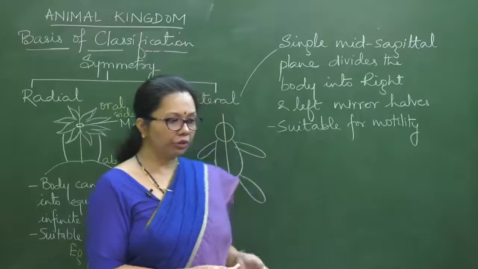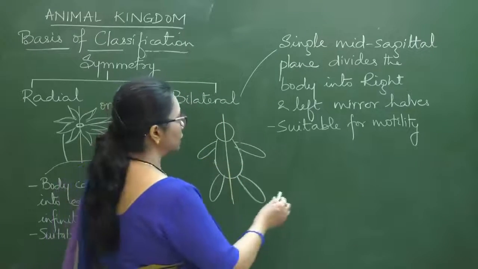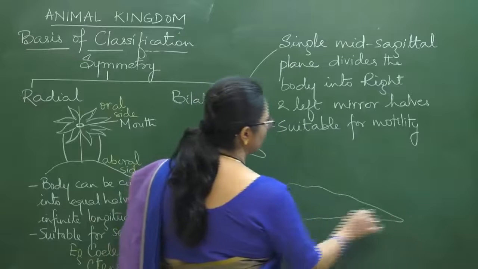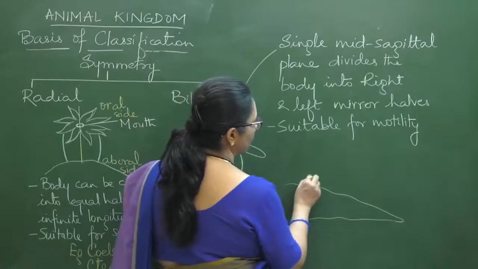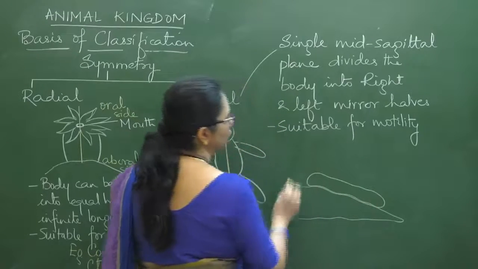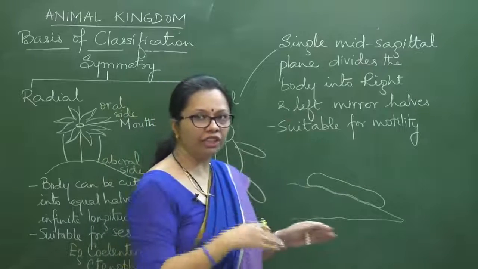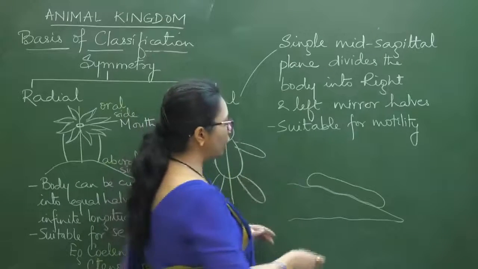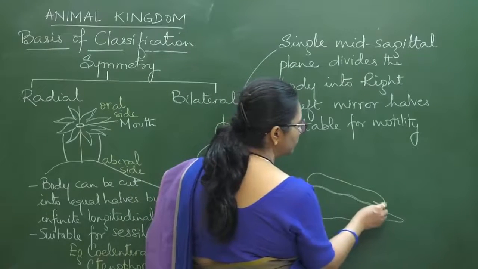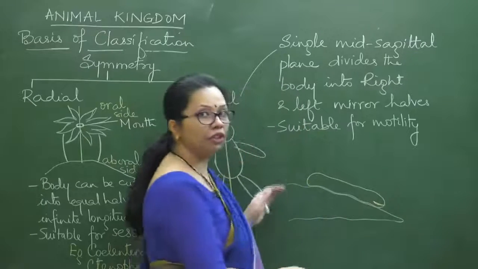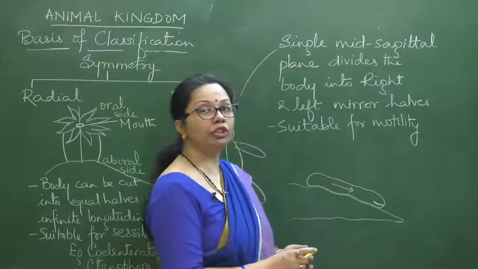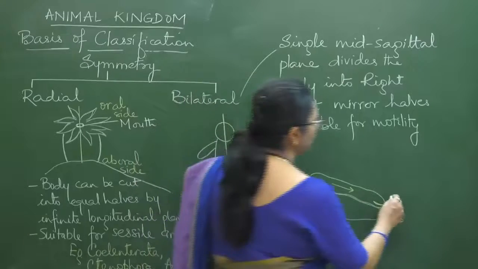Now with bilateral symmetry, try to imagine something like this, that again I am making a substratum, let us say in the ocean, and here there is our animal which initially, let us say, started crawling over the surface and started moving. Now when it is crawling, let me make a mouth here. So the side where the mouth is, it will be moving in this direction. So the side which is ahead, that is called the anterior side.